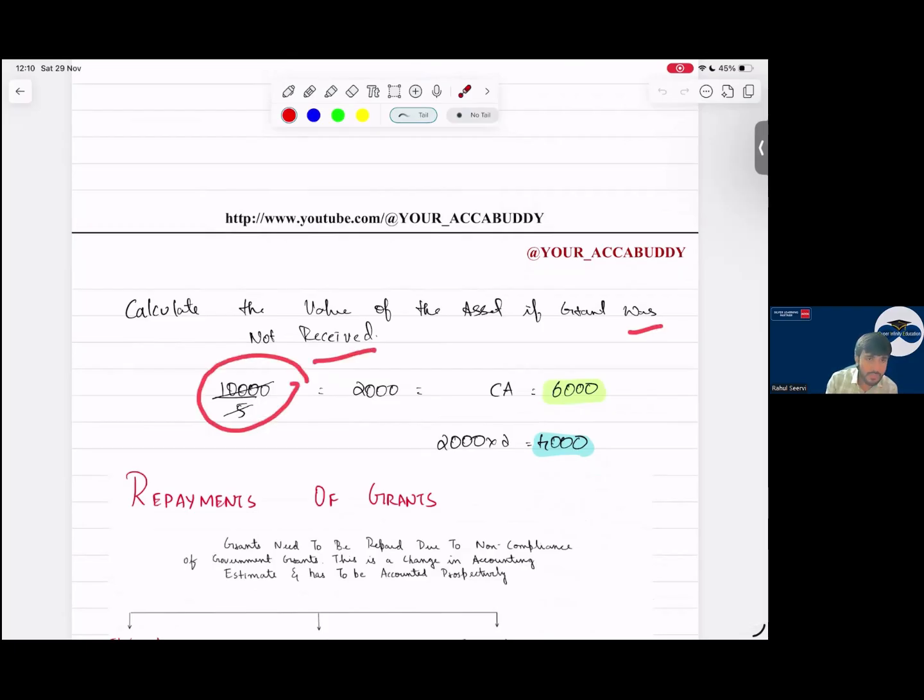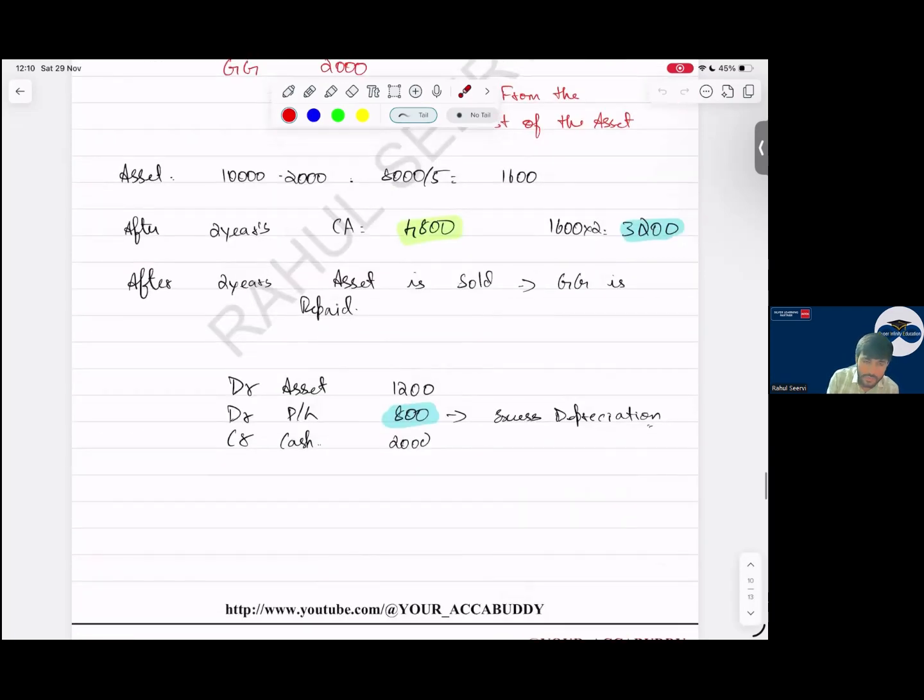That is 10,000 divided by 5, 2,000. Carrying amount? 6,000, sir. So 2,000 into 2, that is 4,000 depreciation. My carrying amount is 6,000. But here the carrying amount we have recorded is 4,800. From 4,800 to 6,000, 2,200, the value of the asset is increased.